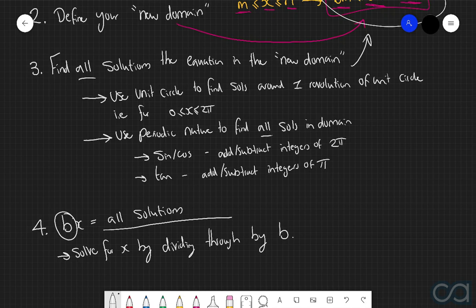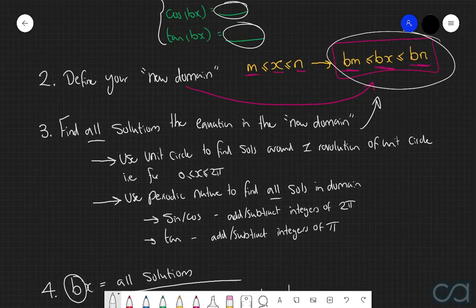And so that there is the 4-step process that you're going to have to implement in order to solve these more challenging types of trigonometric equations. As I made mention of before, some parts of this process are identical to the process with the easier types of equations. However, there are a few key differences that are essential to implement when you're doing questions like this. Mainly when it comes to this idea of having your new domain. Now, in my personal experience, this is best shown through practice. So let's now have a look at a few examples of using this second process.